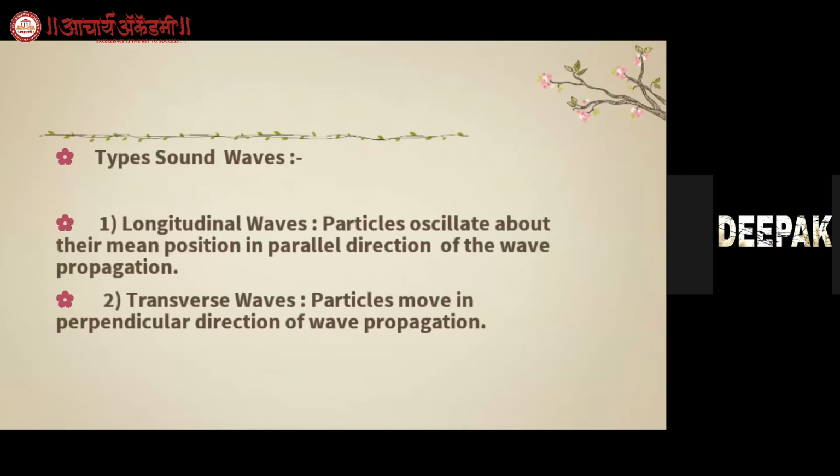Now, types of sound waves. There are two types of sound waves. The first is longitudinal wave and the second is transverse wave. In longitudinal waves, the particles oscillate about their mean position in the parallel direction of the wave. The particles oscillate to and fro in the parallel direction of the waves. Now transverse waves, particles move in the perpendicular direction of the wave.